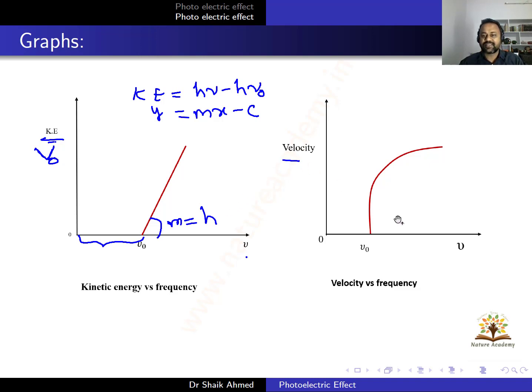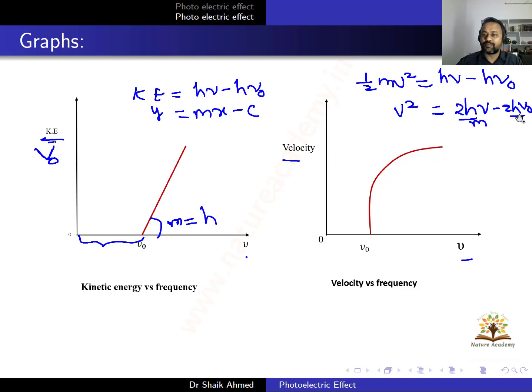Next, velocity versus frequency graph. Kinetic energy is half m v square, right? So let me write the expression here, that is half m v square, which is equal to h nu minus h nu naught, right? So let me write v square. V square will be 2 h nu minus 2 h nu naught, divided by m.